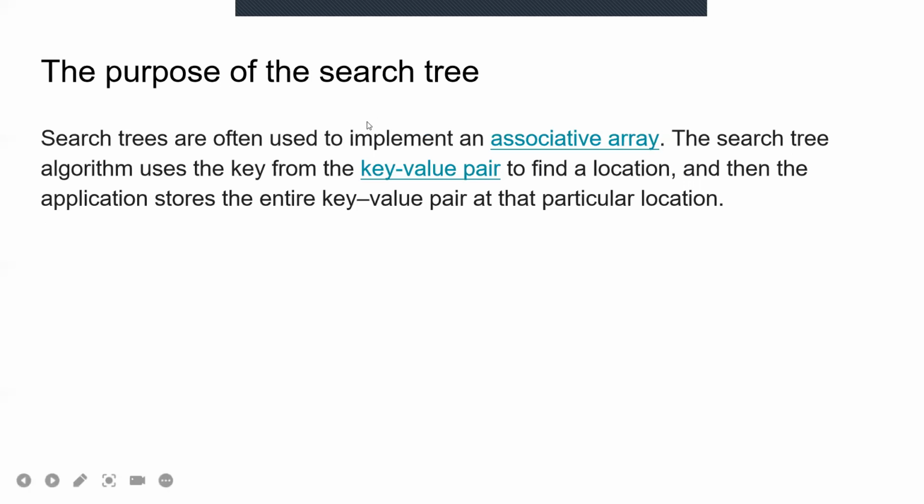The purpose of search trees. Search trees are often used to implement an associative array. The search tree algorithm uses the key from the key-value pair to find a location, and then the application stores the entire key-value pair at the particular location.